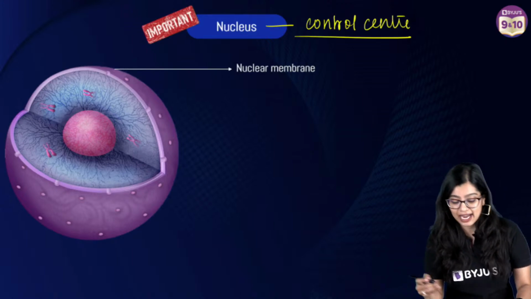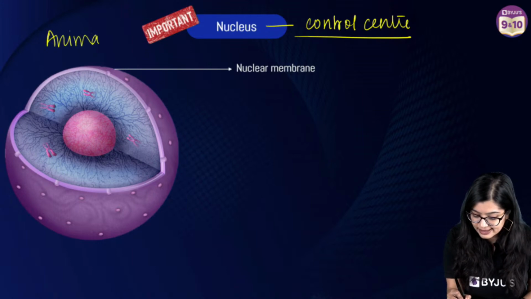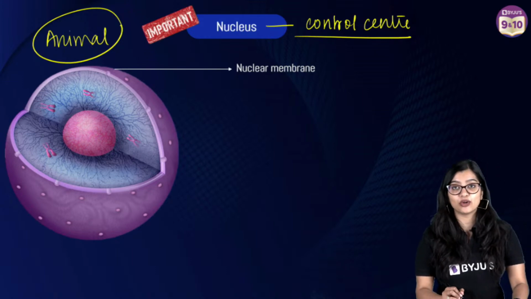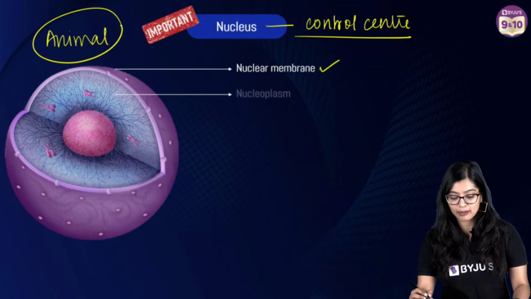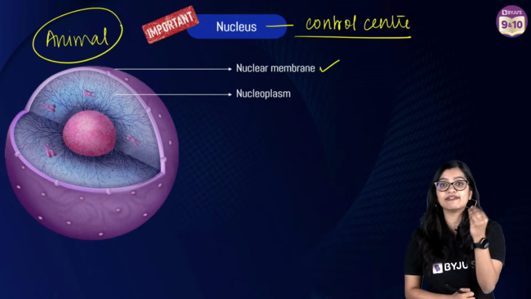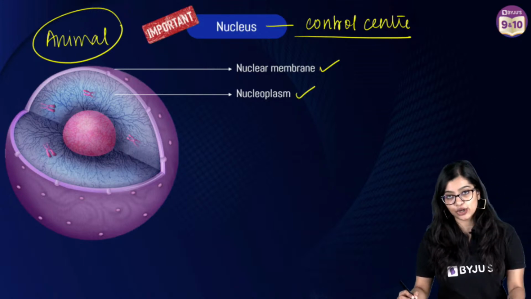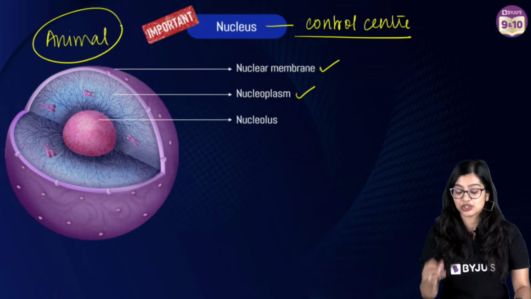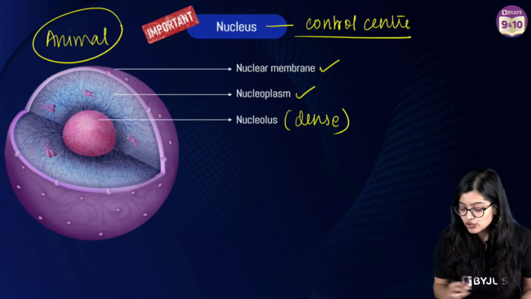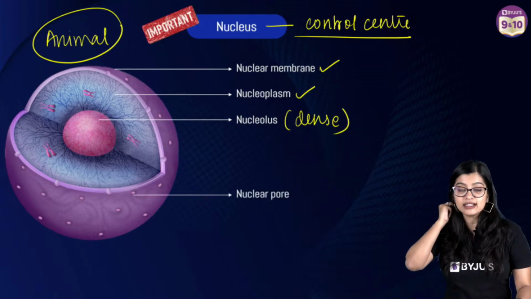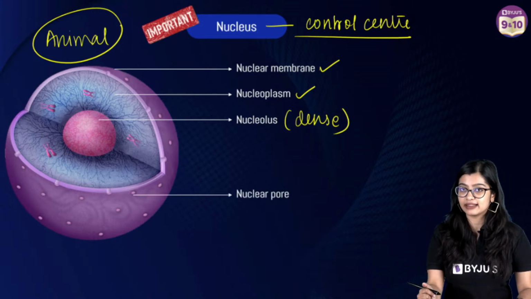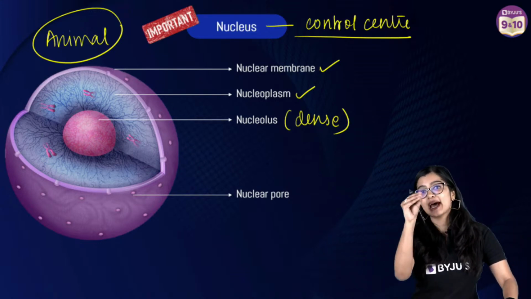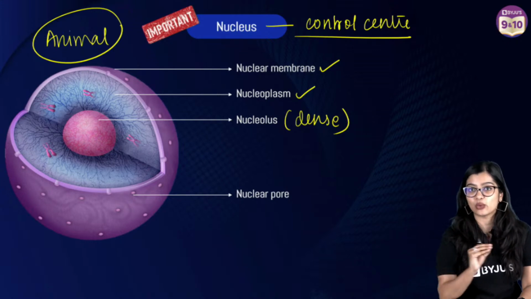Now we are going to look at a nucleus in an animal cell. In animal cells, we see that there is an outermost covering called the nuclear membrane, and inside there is a viscous fluid called the nucleoplasm. Inside this we find a structure called the nucleolus, which is a dense structure, right? There are also nuclear pores present in the nuclear membrane. So the nuclear membrane is not a continuous membrane, right? There are breaks in between because of the existence of nuclear pores.